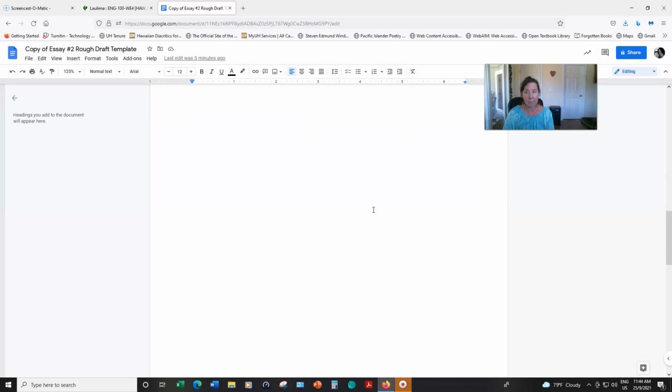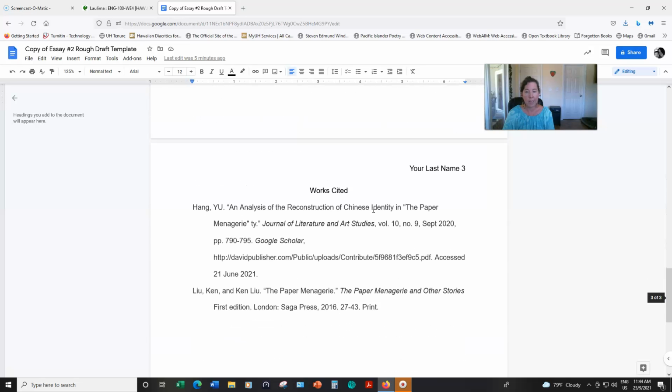And at the end of this template, you will see a works cited page that includes the academic journal essay you will read and quote, and then The Paper Menagerie. So I did the works cited entries for you. I made this for you, so you don't have to worry about it this time, but there are videos in here that talk in detail about how to create your works cited page, because you will be doing that independently for the next essay. If you have any questions about any of the homework assignments this week, please let me know.